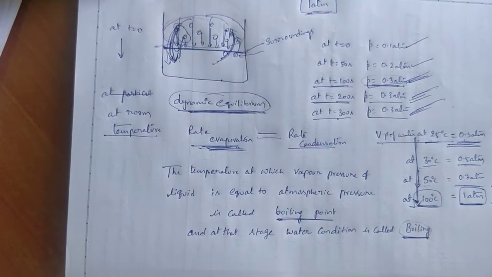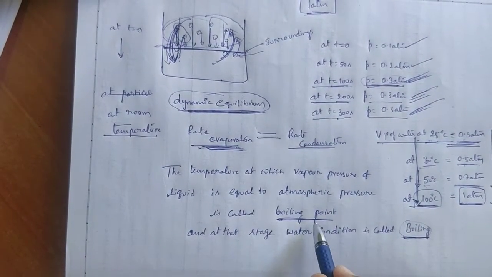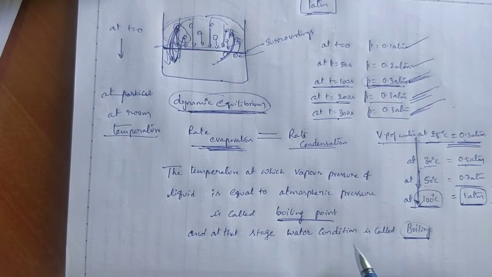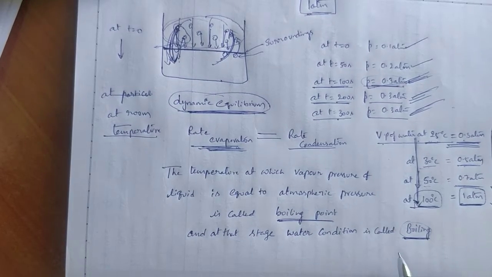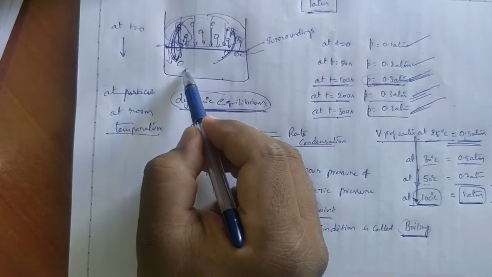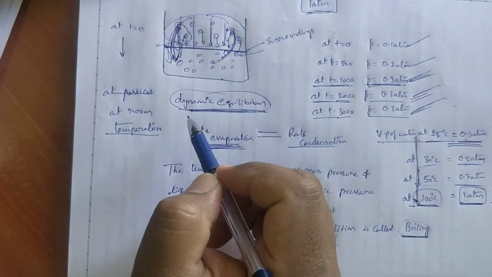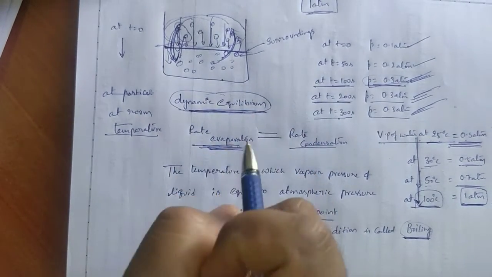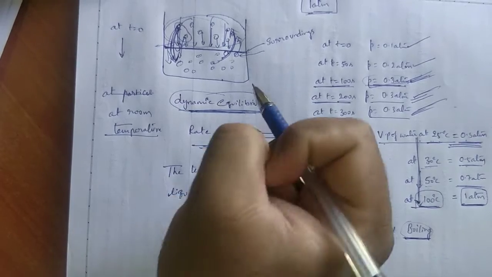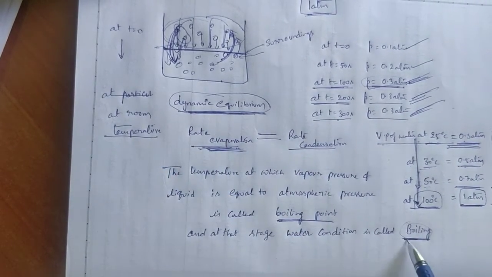Very important, remember carefully. The temperature is called boiling point, and that condition of liquid at that boiling point is called boiling. That means every particle present in the liquid state is ready to go into gaseous state at the condition of boiling.